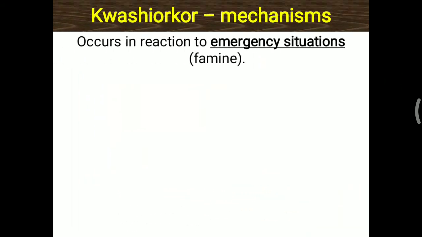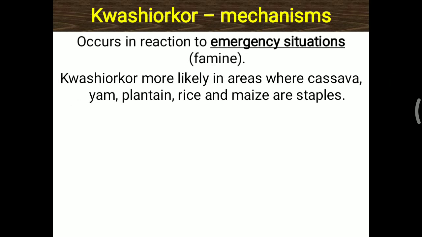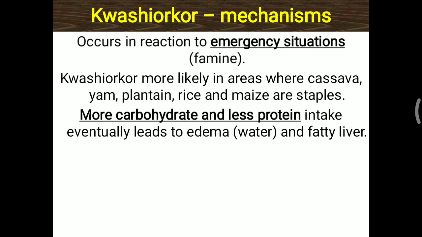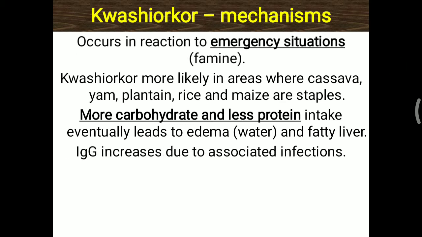Further, kwashiorkor occurs in reaction to an emergency situation where diet or nutrition is not taken care of. Kwashiorkor is more likely in areas where cassava, yam, plantain, rice and maize are staples, which are starchy foods. More carbohydrate is taken but less protein intake eventually leads to edema and fatty liver. If protein is not taken, it will affect albumin formation, but due to infection, immunoglobulin G increases due to the associated infection, and that is the main mechanism of kwashiorkor.